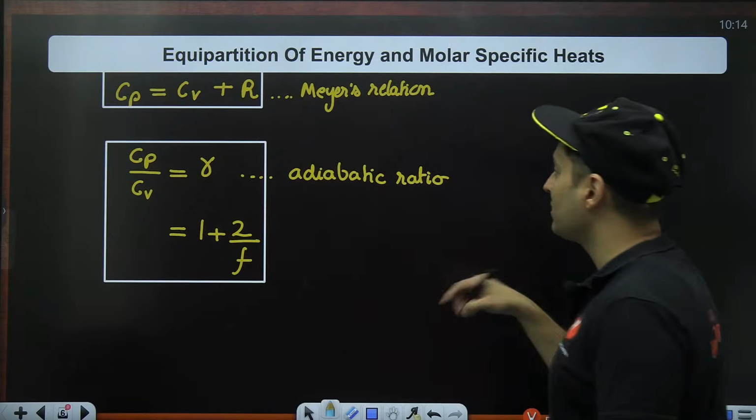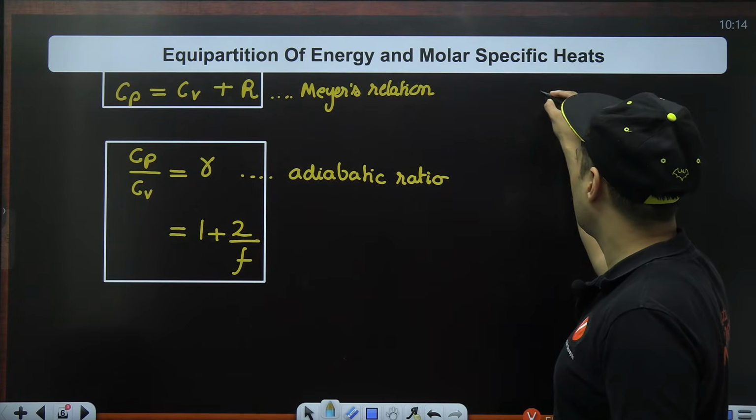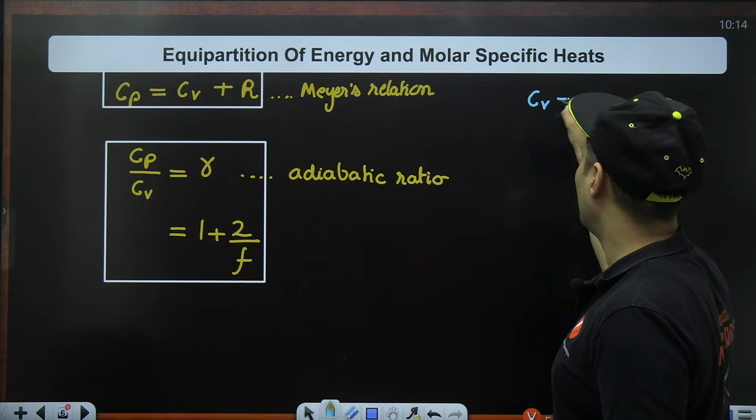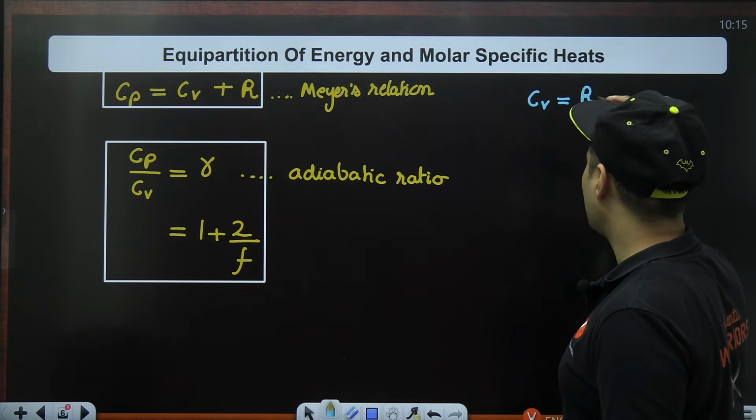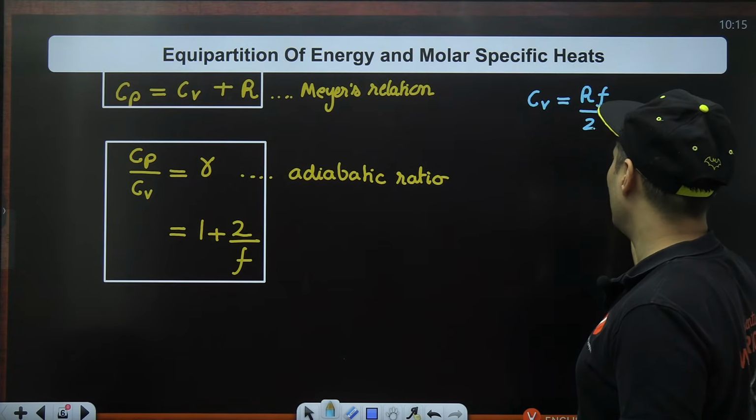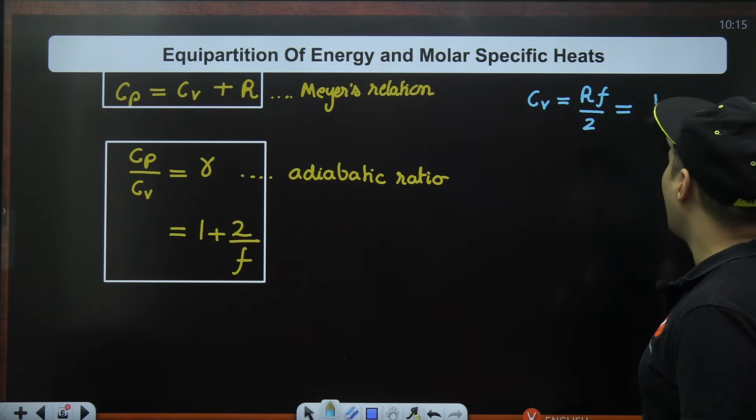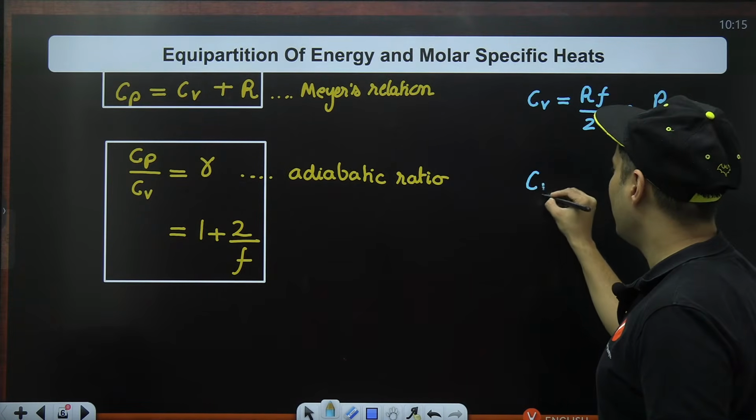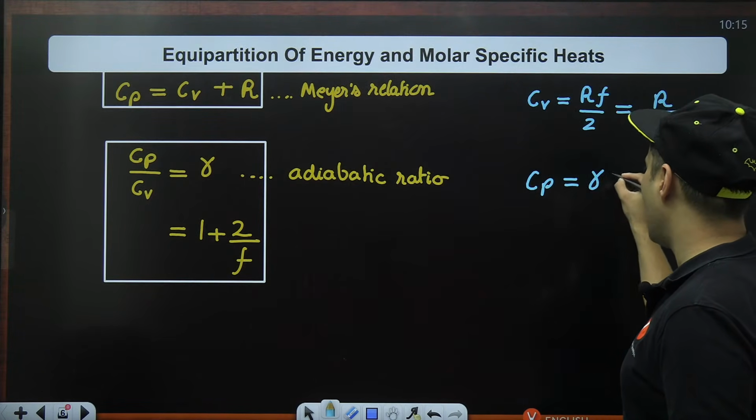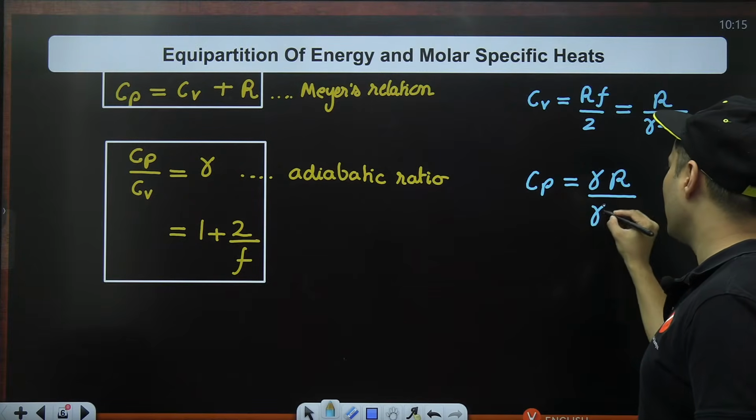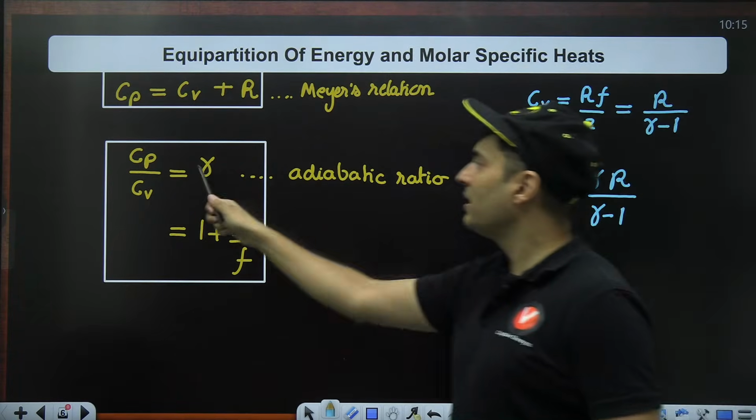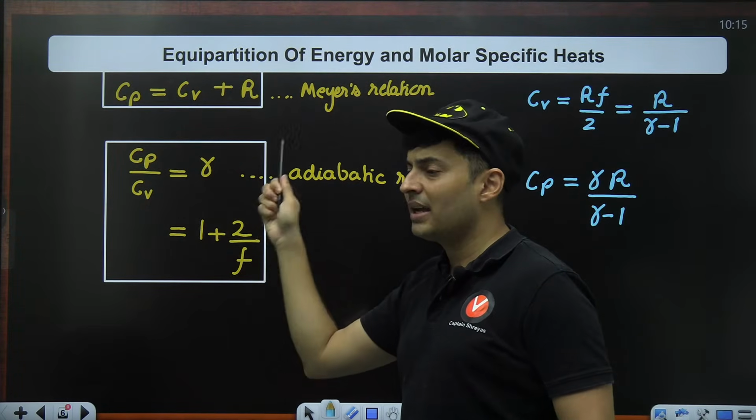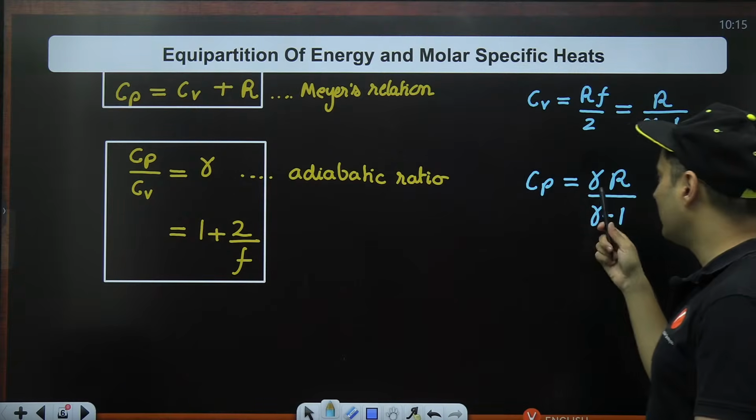Using these equations, you can rearrange and write Cv. We already know it is gas constant into degrees of freedom by 2. You can also write it as R upon gamma minus 1. And in the same way, Cp, you can write as gamma times R divided by gamma minus 1, because Cp is more than Cv by gamma. You can see gamma is that ratio.